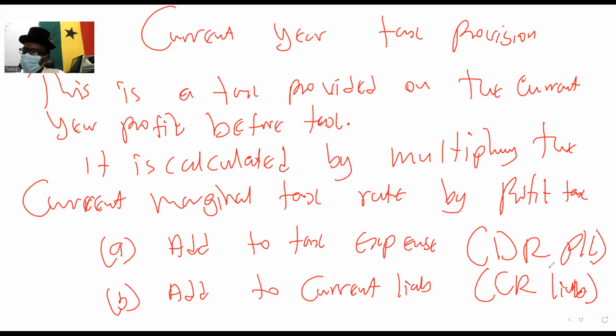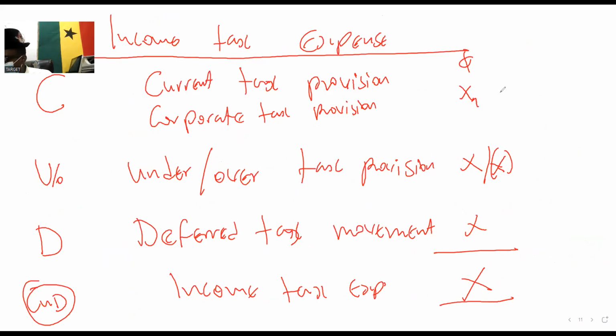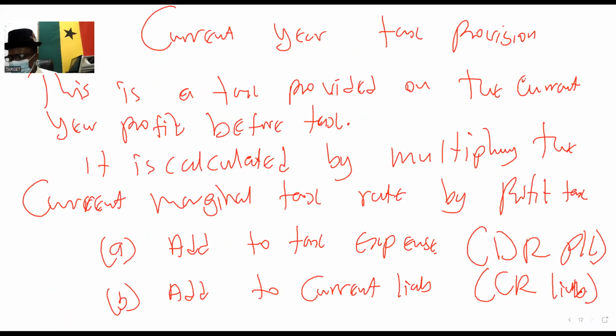So take the 40,000, add it to the income tax expense, and second, add it to your current liabilities. I'm done.